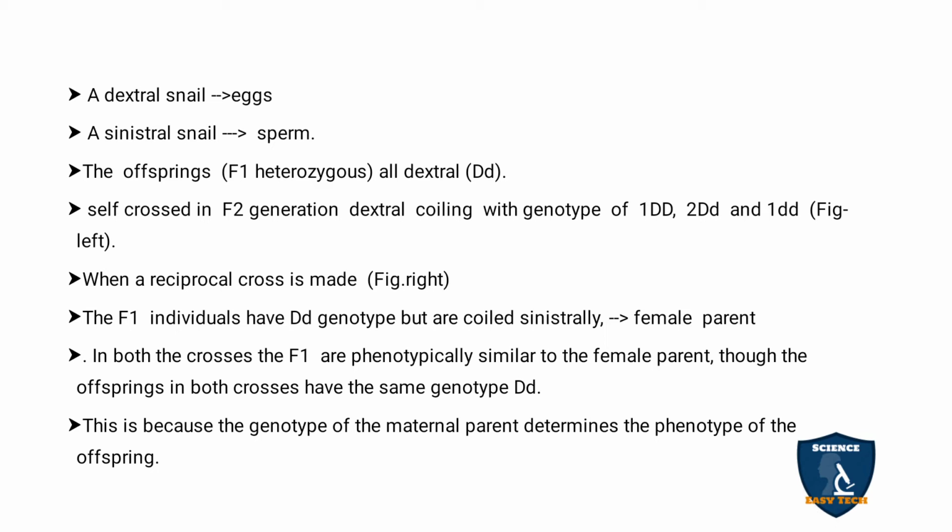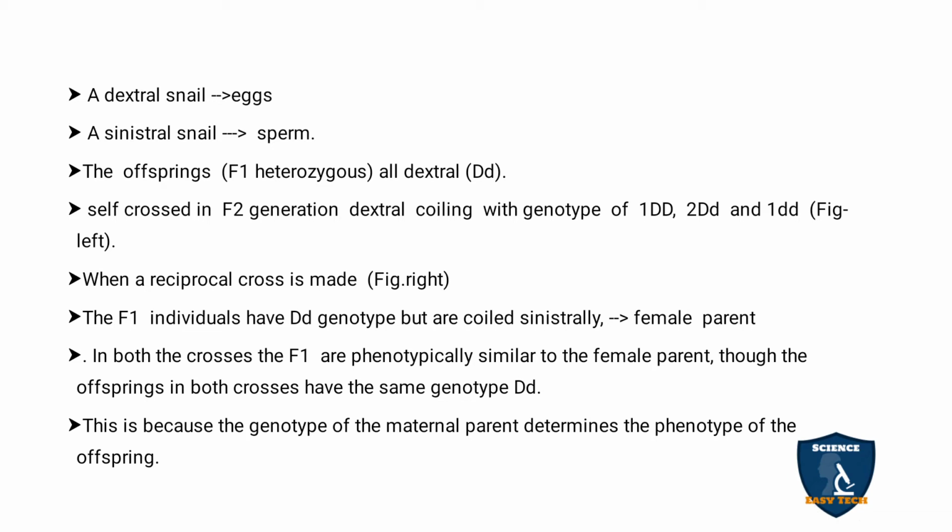F1 is self-crossed, and in F2 you are getting dextral coiling in all genotypes with a ratio of 1 DD, 2 Dd, and 1 dd, which is seen in the figure on the left side. And when a reciprocal cross takes place on the right side with a male, in the figure on the right side, in the F1 generation all are sinistrally coiled.